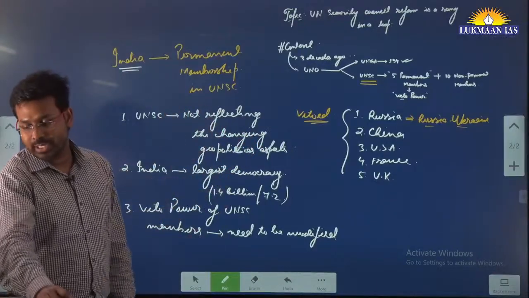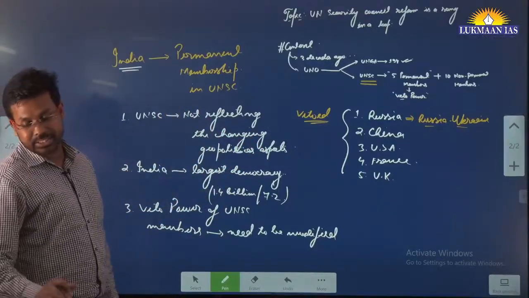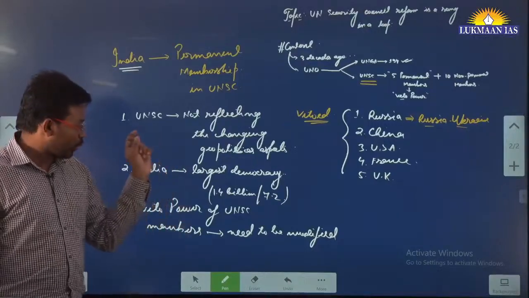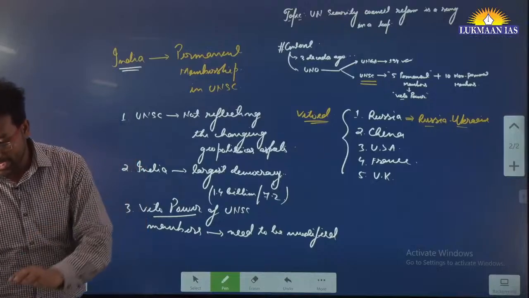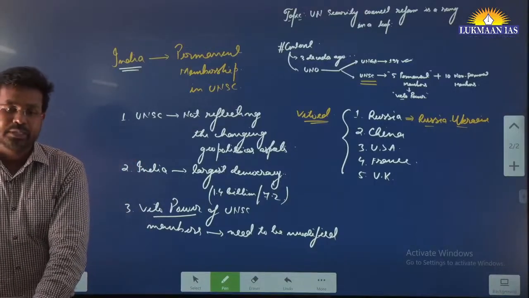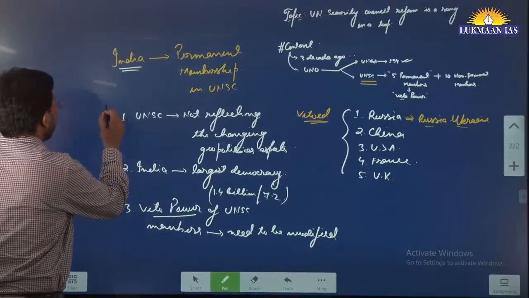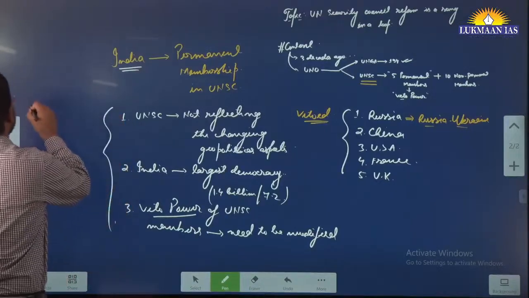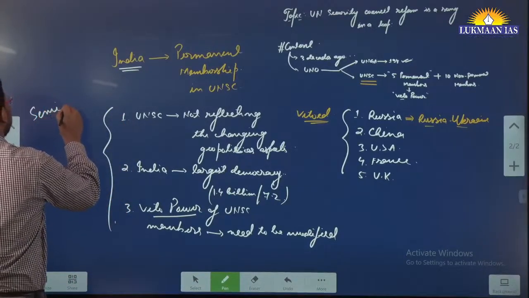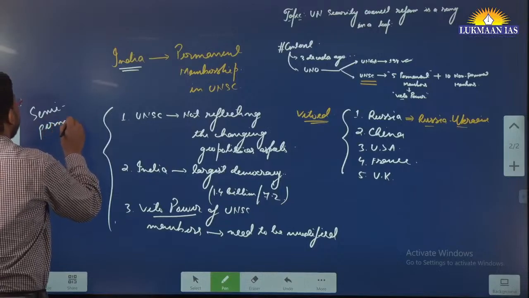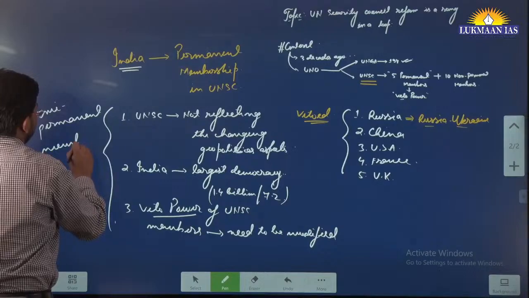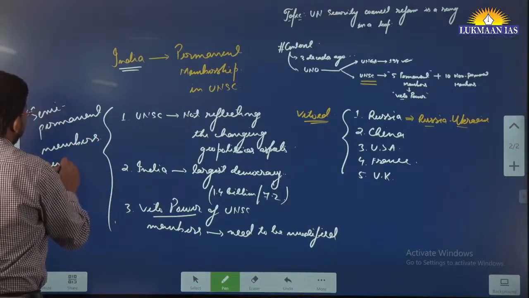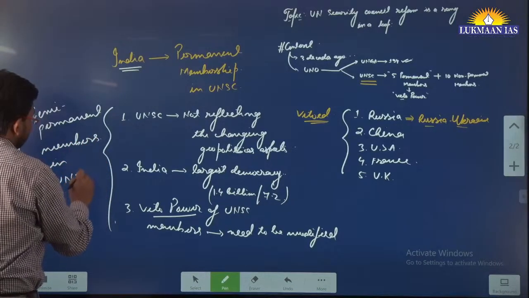So that's why, in this article, Mr. Shashi Tharoor has said that, to bring some kind of reform into the veto structure, they have talked about the inclusion of semi-permanent members into the UNSC, the United Nations Security Council.